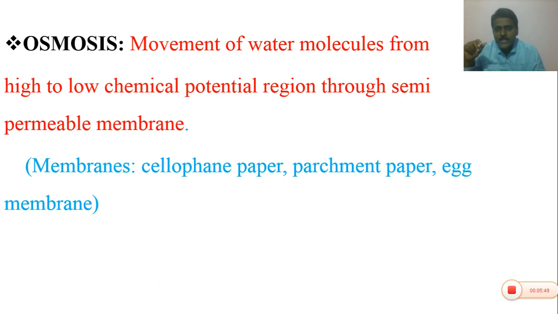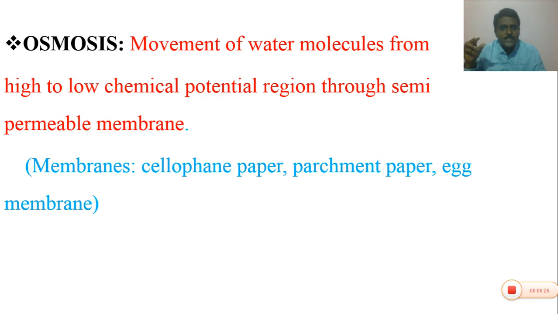Impermeable membranes cannot permit any type of molecules. For example, the suberin layer and lignin layer. Suberin is present generally in the endodermal cells; in some endodermal cells, the cell walls are made up of suberin, so they cannot allow any type of molecules.